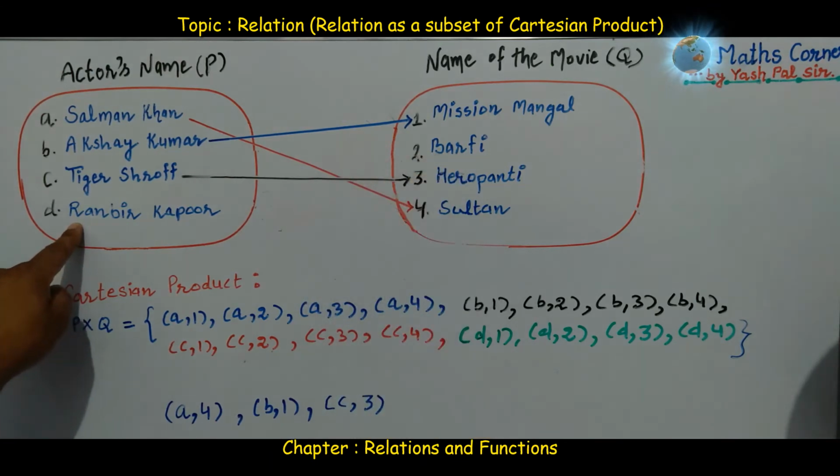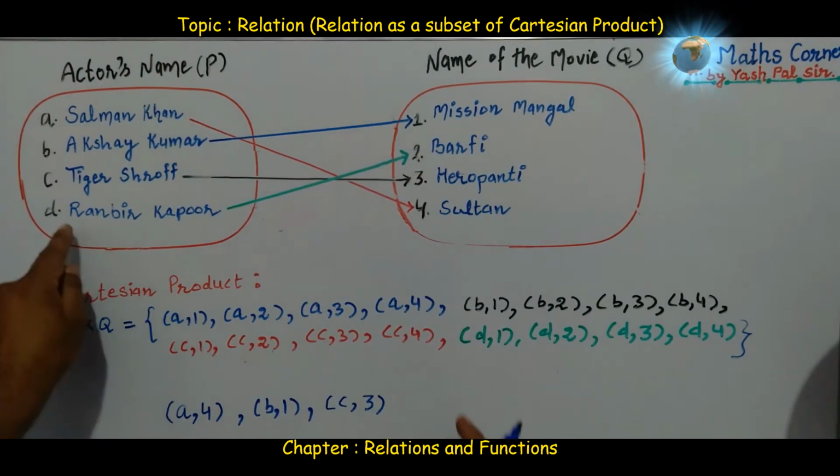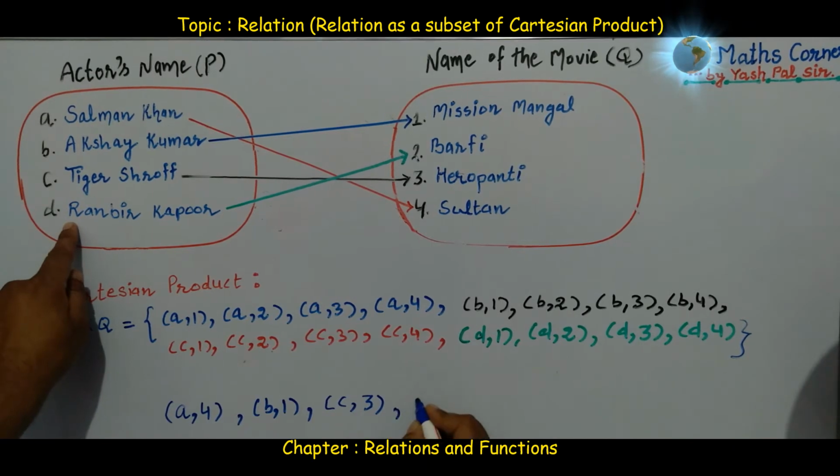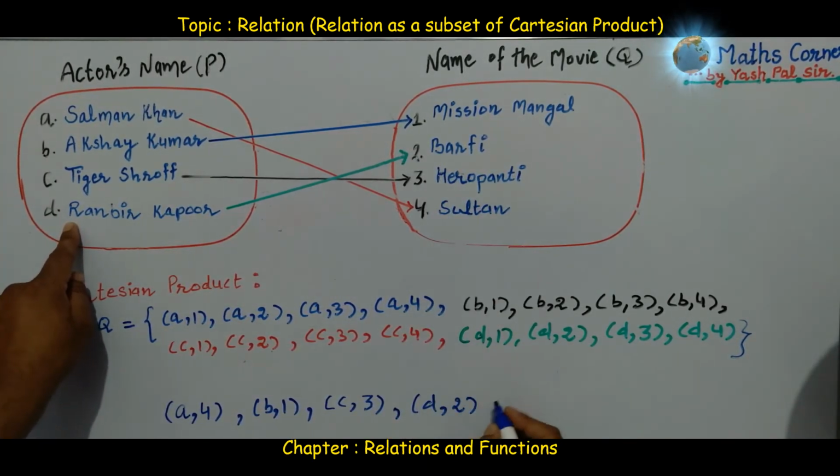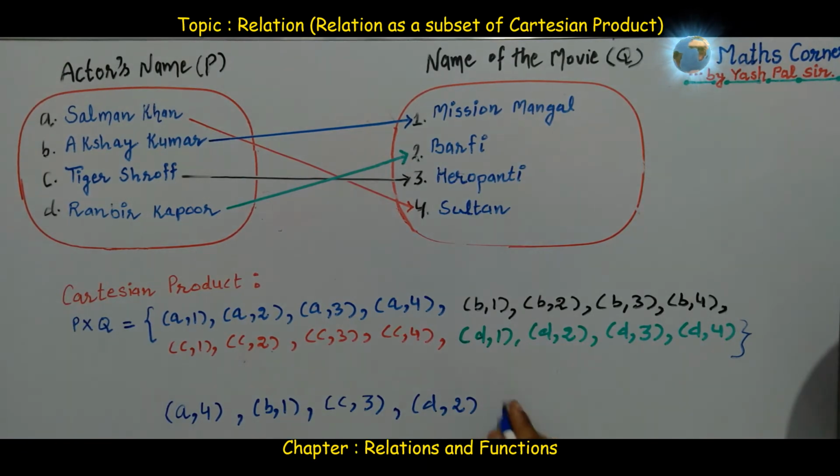So the next ordered pair we have now is D2. Okay, now this collection of all these ordered pairs is a subset of P cross Q, and we particularly name this as R.